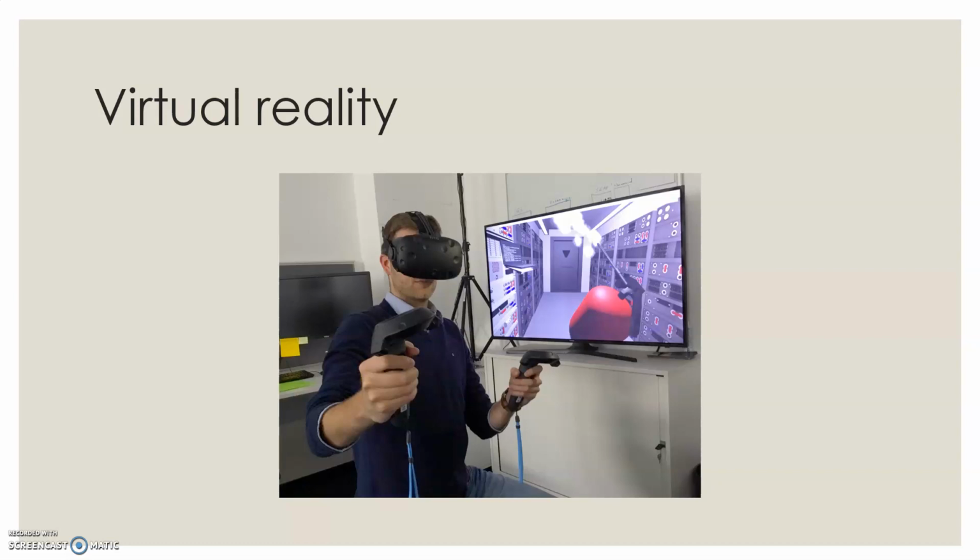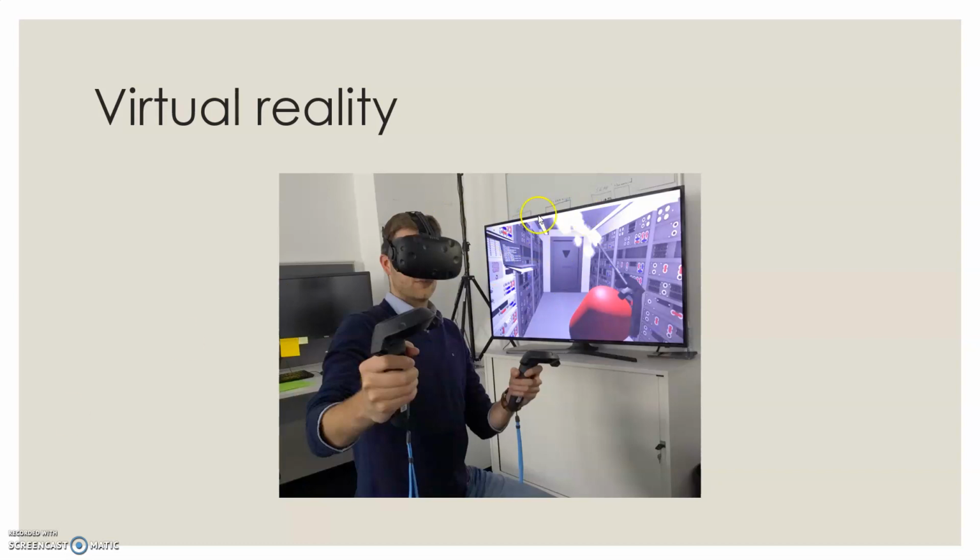You can see that the user, in this image a person, is holding two machines, and one machine is on his eyes, and by using the two holders he can spray. He has entered into the virtual world that is shown on the screen.